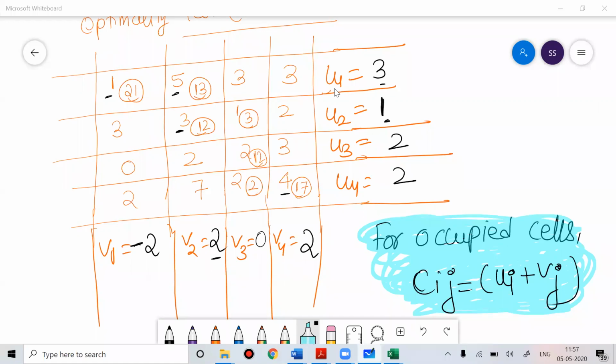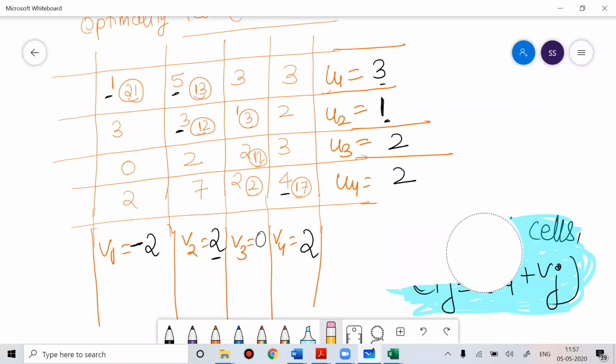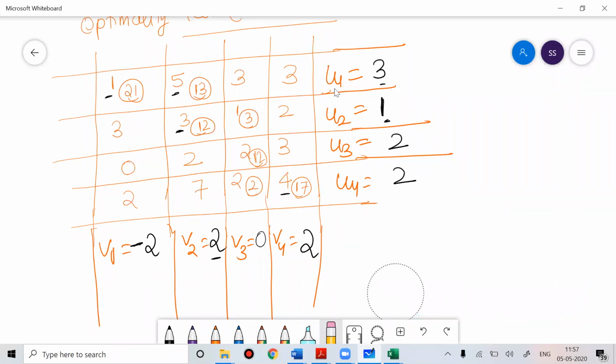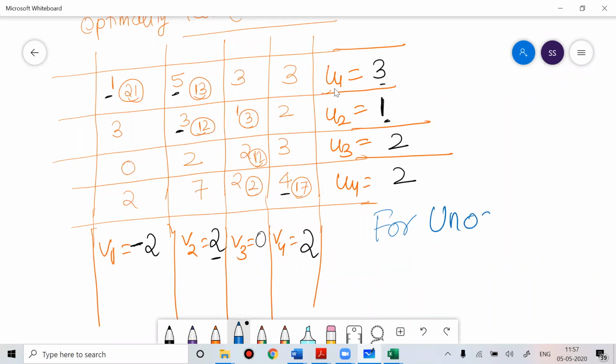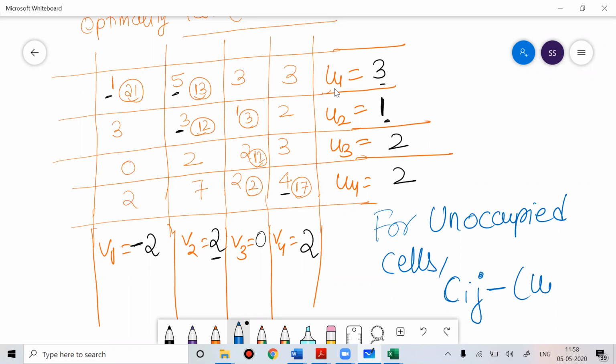Once we are done with occupied cells, now we can do it for unoccupied cells. For unoccupied cells, we use the formula Cij minus (Ui plus Vj).